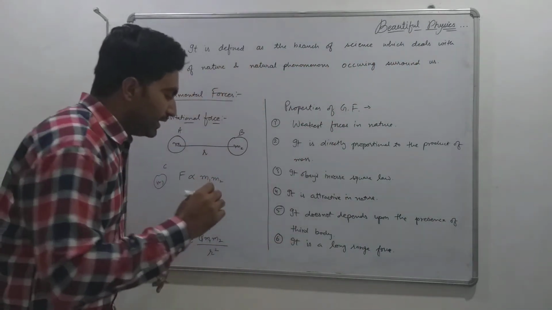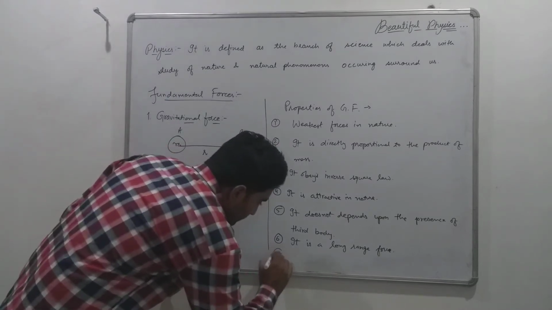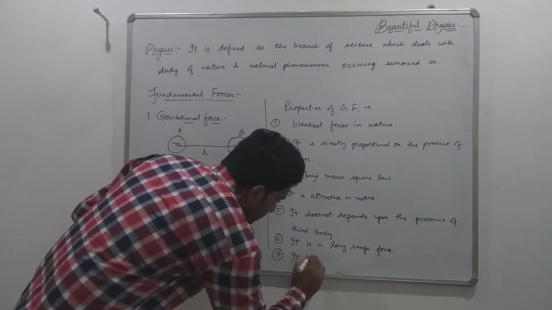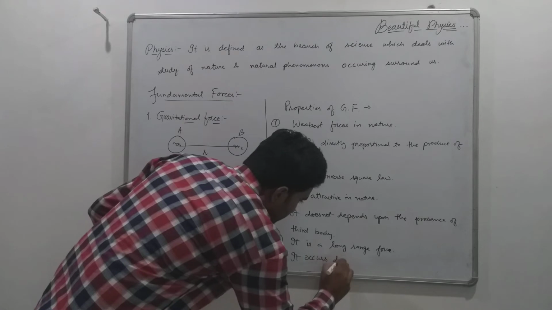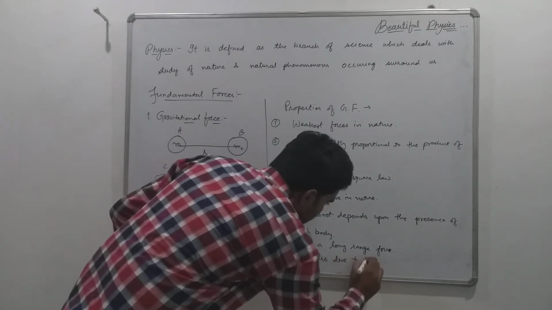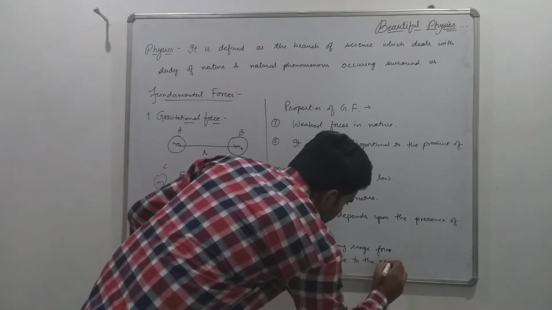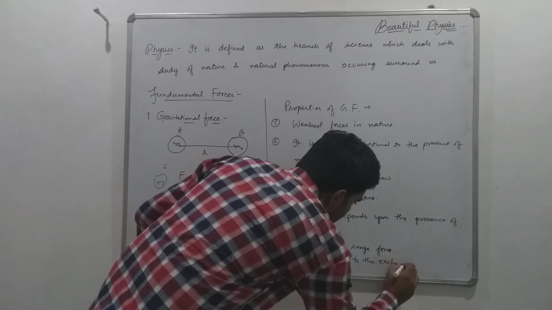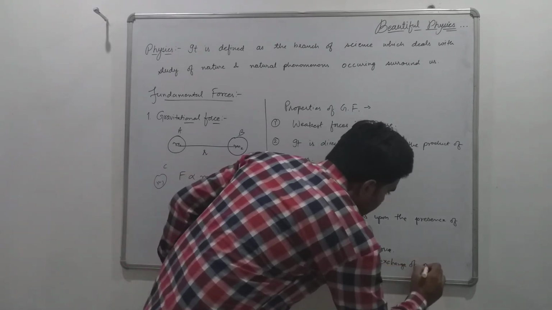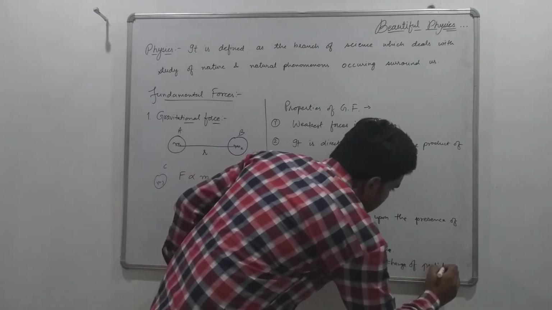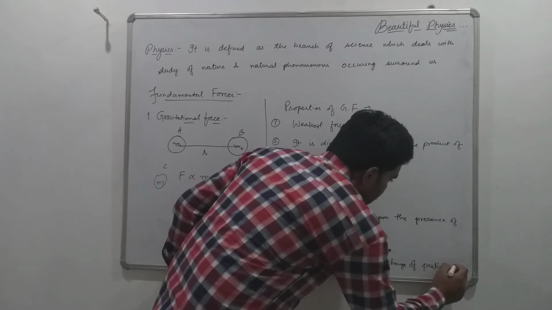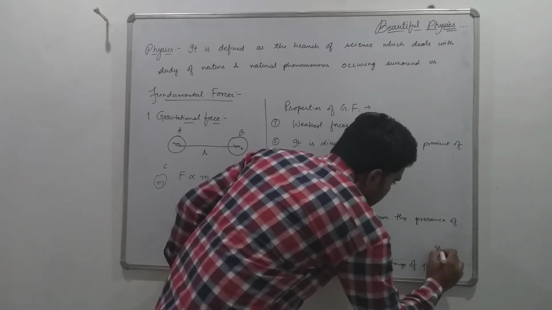Next one, it occurs due to the exchange of particles known as gravitons.